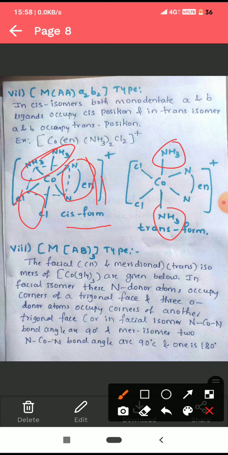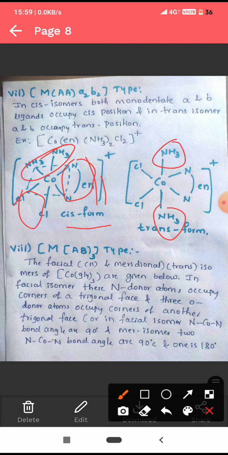In the facial isomer, identical donor atoms occupy the corners of a trigonal face, and the other 3 donor atoms occupy another trigonal face of the octahedron.